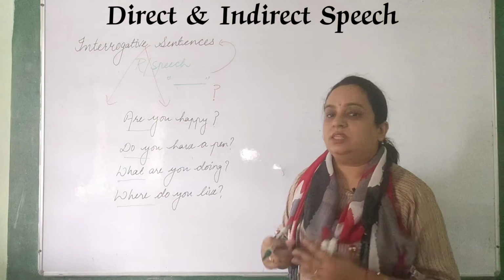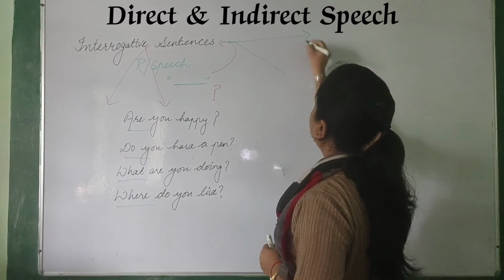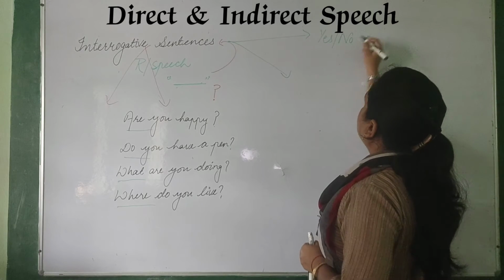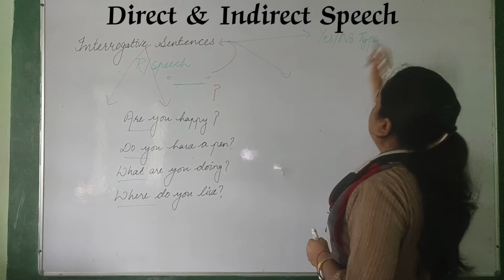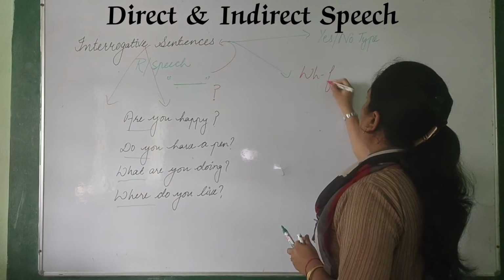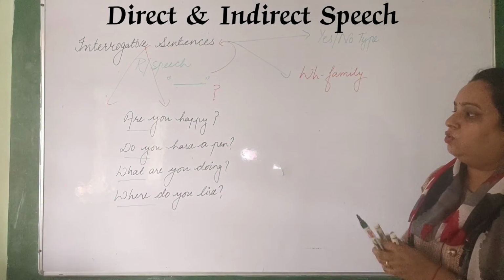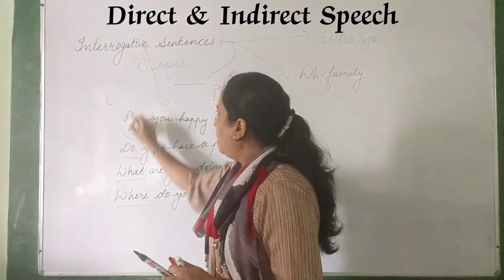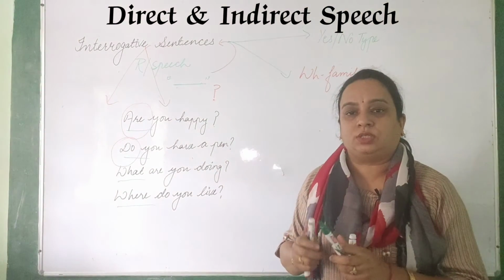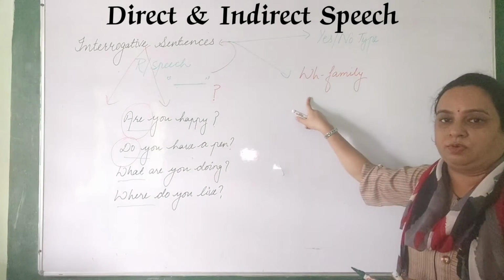Clear? So dear students, you know that we have two kinds of interrogatives. One is yes-no type of questions, and the second one is WH family type of question. Here, are you happy? Do you have a pen? I am just telling you what are yes-no type of questions and what are WH family type of questions.